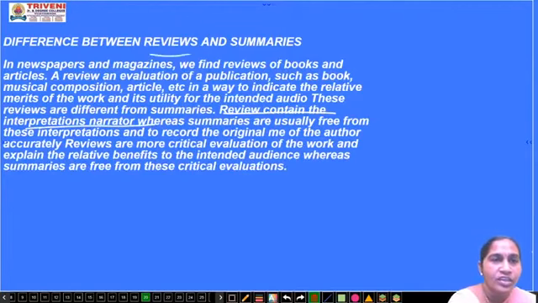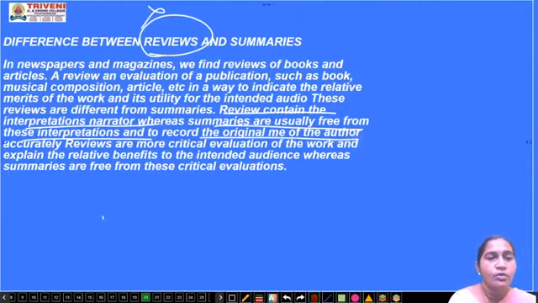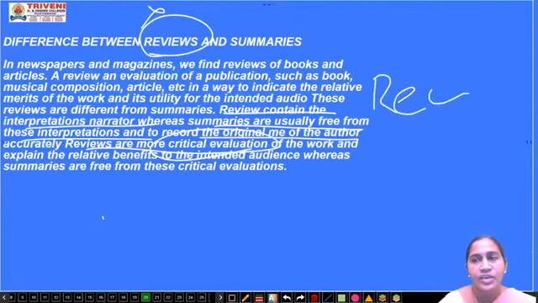This is only additional information I am giving you. This is not in your syllabus. Just for an idea of the difference between a review and a summary, I am explaining. Summaries are usually free from interpretation and record the original, whereas reviews are more of a critical evaluation.